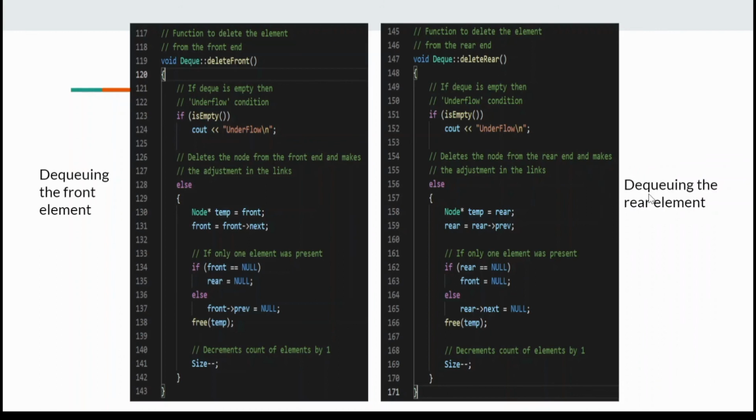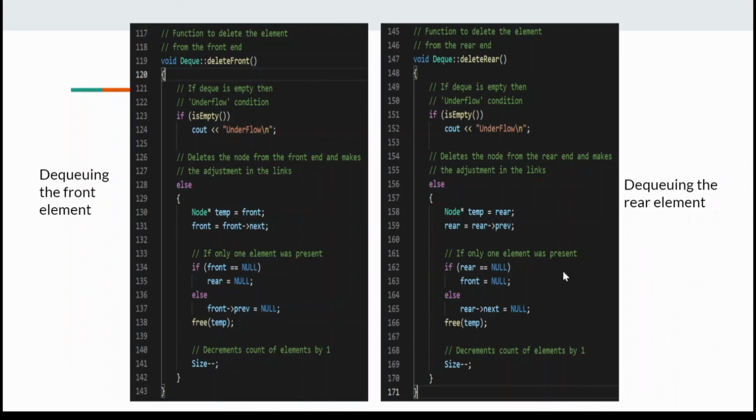And this is the dequeuing process of the rear element. If the deque is empty, then the underflow condition applies, which means we output the underflow. If not, we copy the rear node to the temp variable and we make the rear the previous node of the rear.